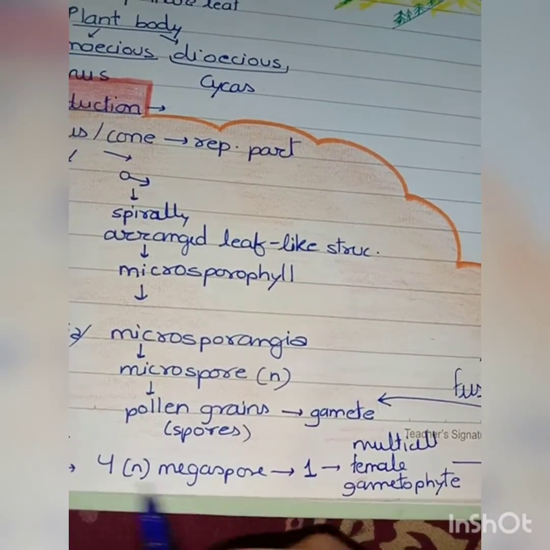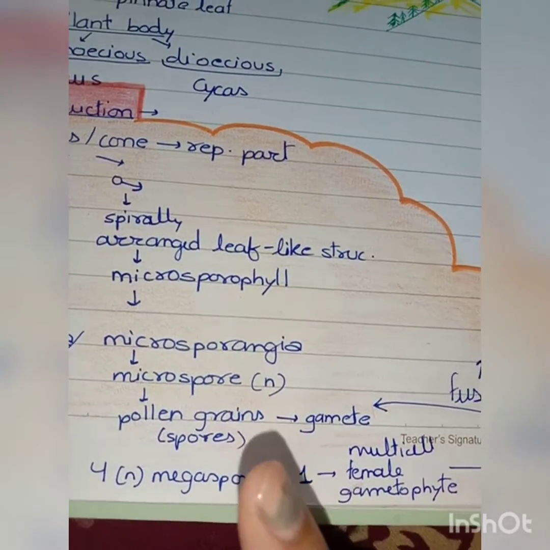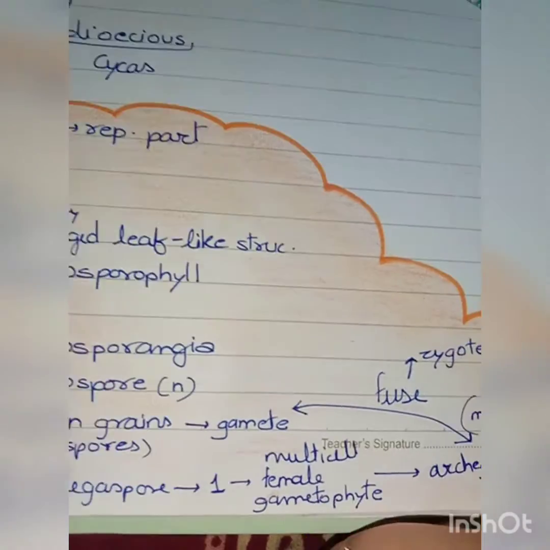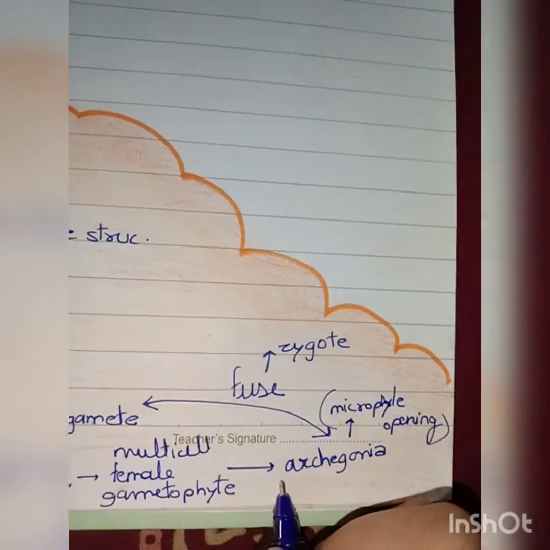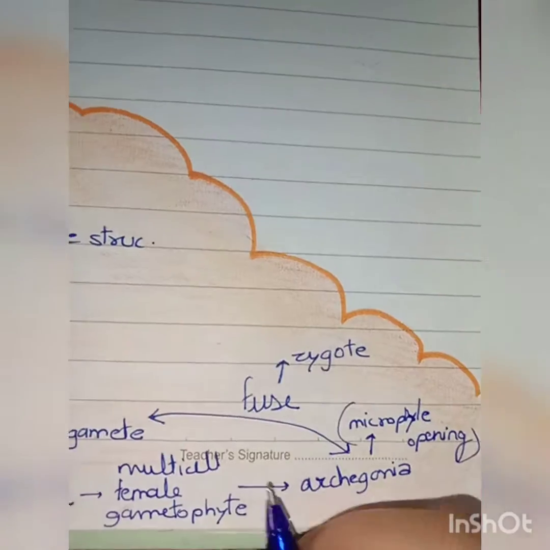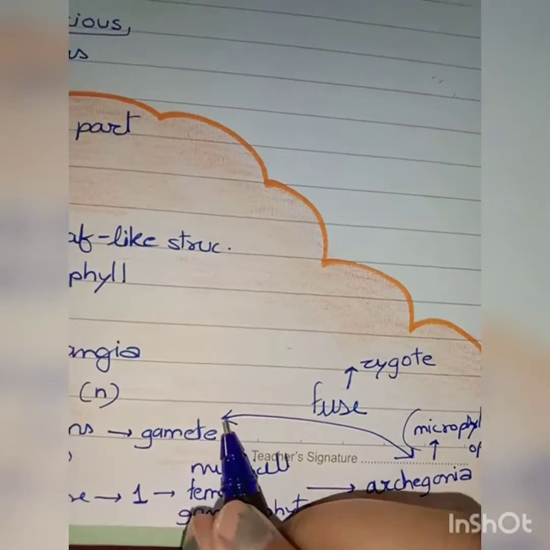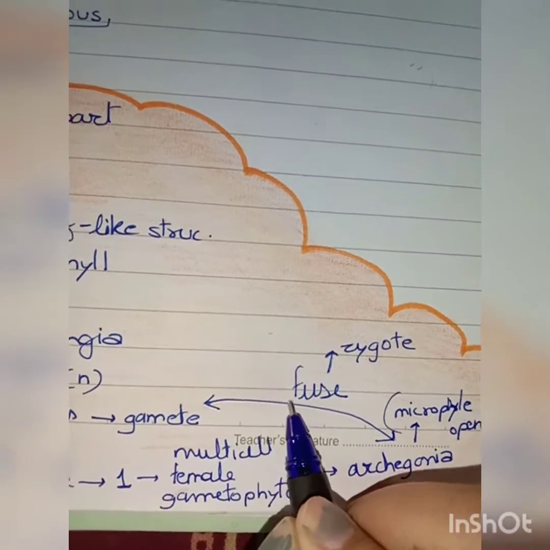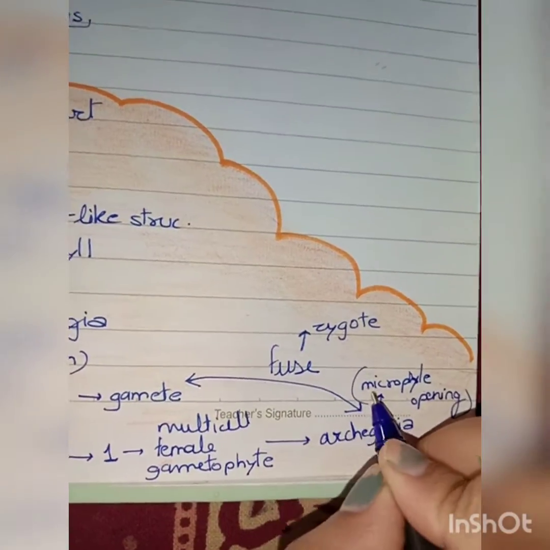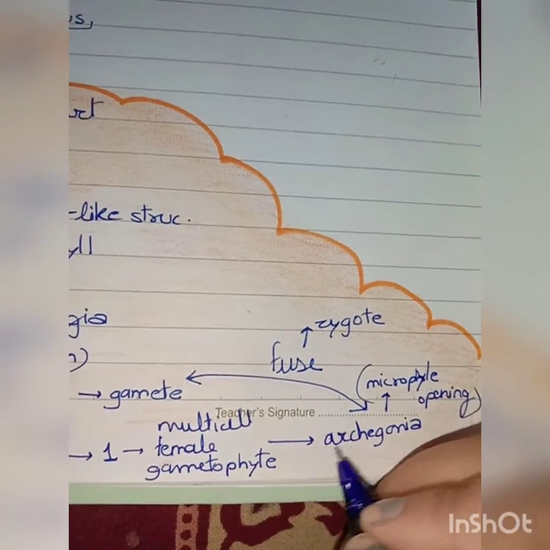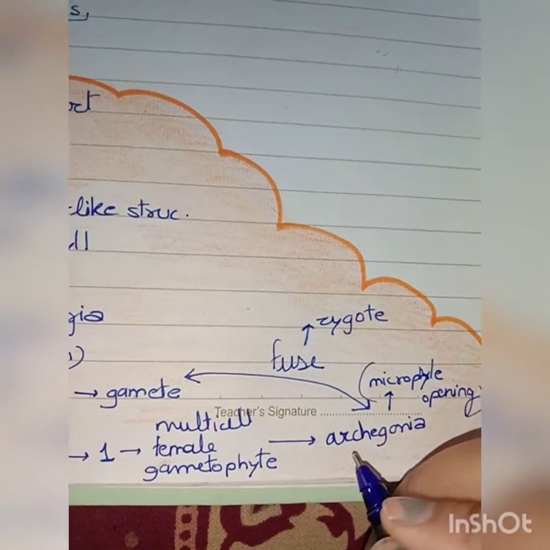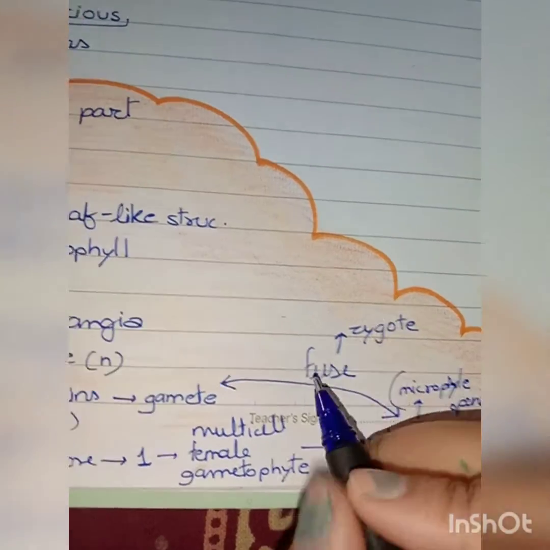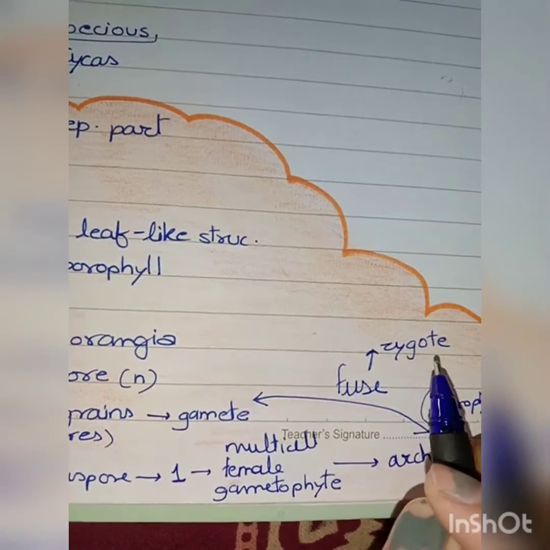Now out of these four megaspores, just one megaspore differentiates into a multicellular female gametophyte, which further forms the archegonia. And then the male gametophyte, that is the pollen grains, travel through water currents, and they reach the micropyle opening of the female gametophyte, and they fuse with the archegonia. The gamete fuses with the archegonia, and hence the fusion occurs and zygote is formed.